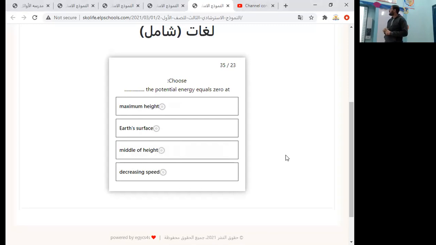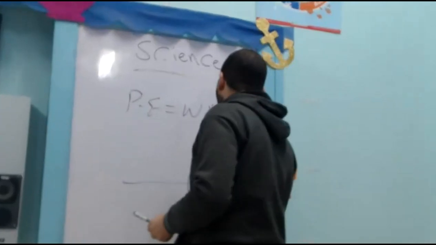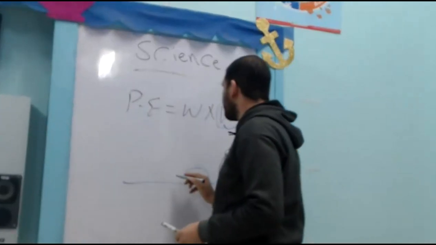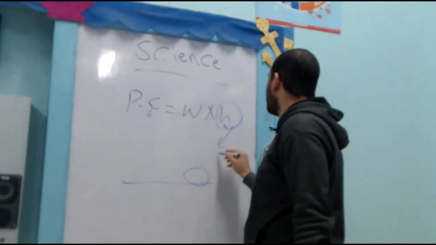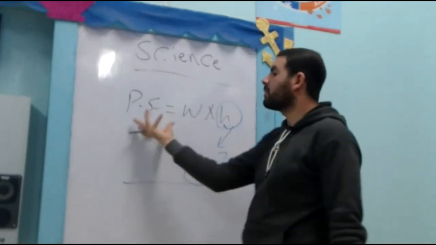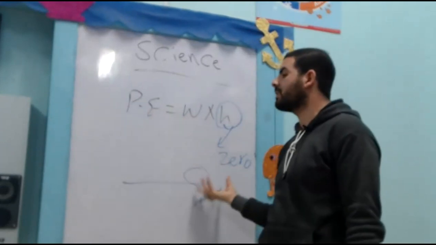The potential energy equals 0 at... As we know that potential energy equals weight multiplied by the height. It equals 0 when the height equals 0. So when the object is put at Earth's surface, there is no height. The height will equal 0. So potential energy equals 0 when the object is put at Earth's surface.